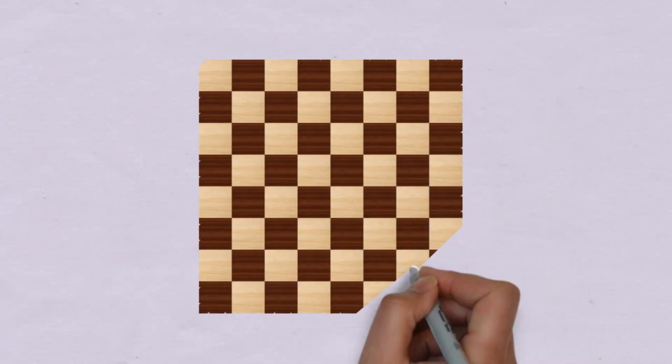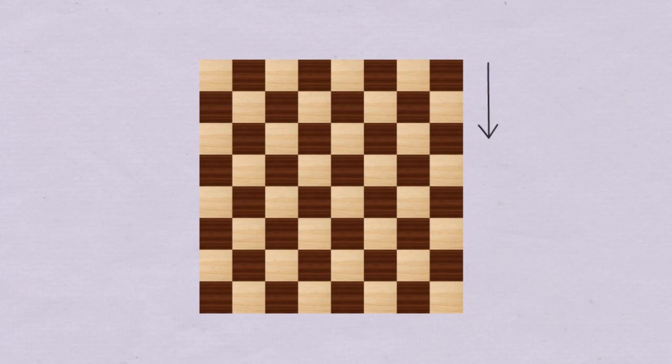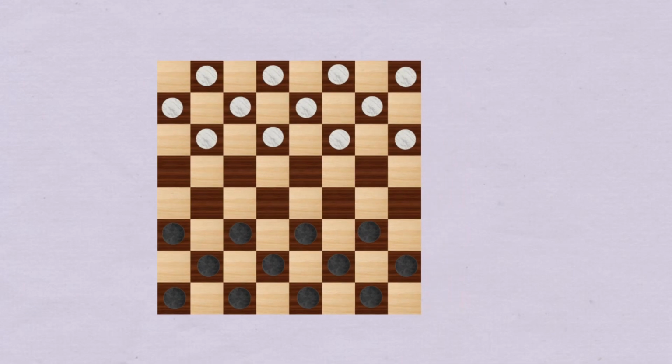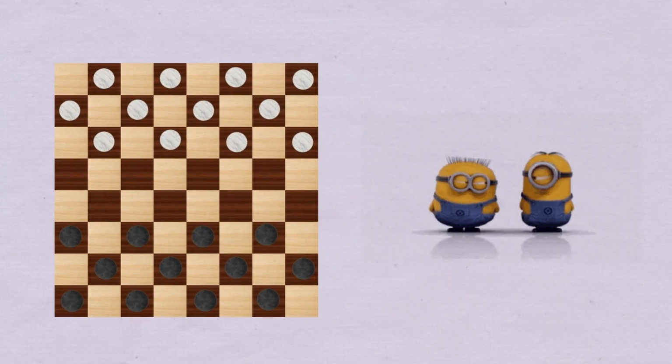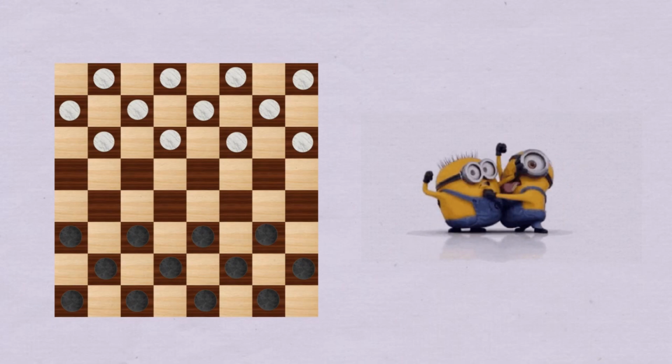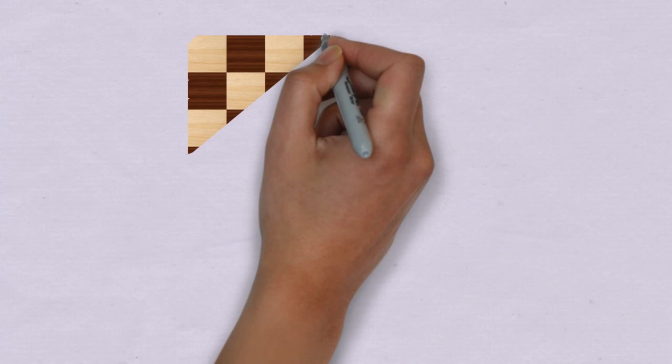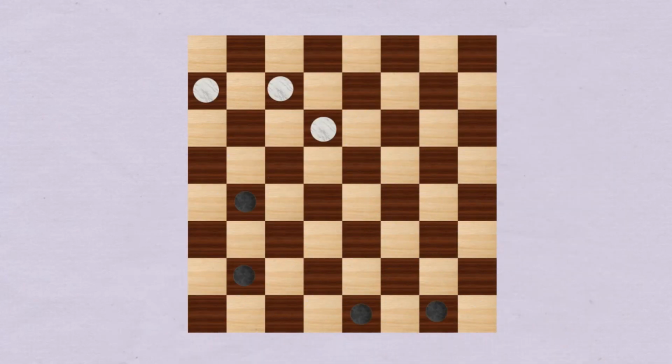In Checkers, two players can play, and we have a board of 8 by 8, and the pieces are placed on the dark squares. Now we have to decide who will play first. For this, you can fight with each other. Just kidding. You can toss a coin for that. The winner of the toss gets the black piece while the other gets the white.